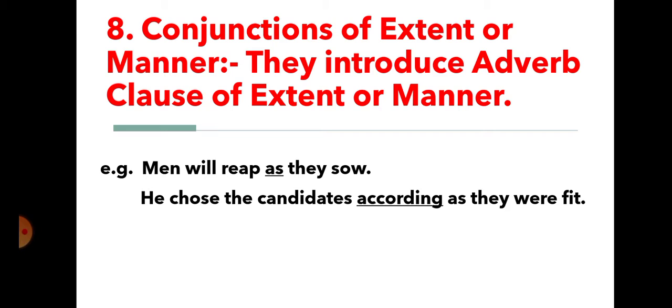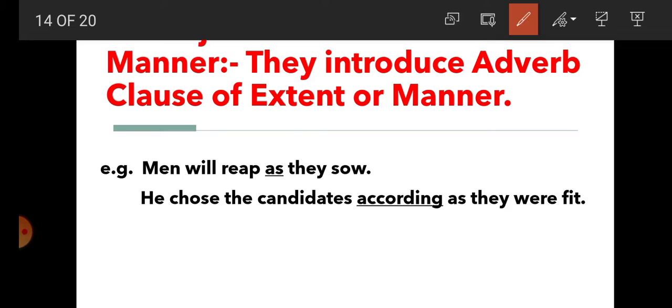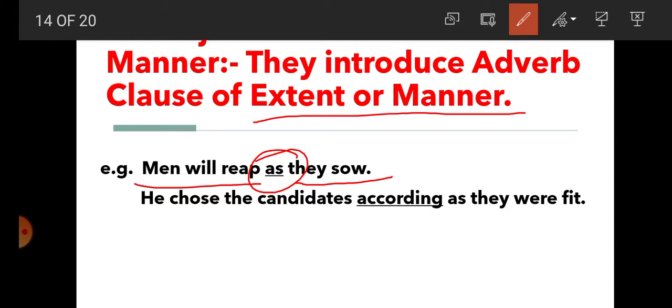Number 8. Conjunctions of extent or manner. What is conjunctions of extent or manner? They introduce adverb clause of extent or manner. For example, man will reap as they sow. So here student, there is one manner is written here, that man will reap what? As they sow. So with the help of as, here there is manner is presented, and that's why as is conjunctions of extent or manner.